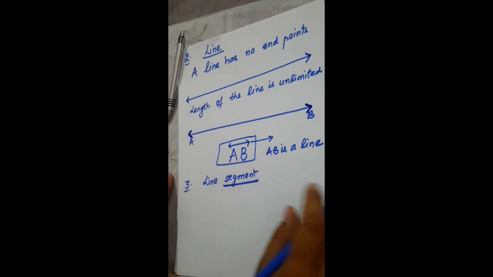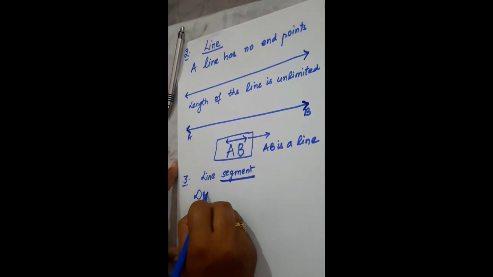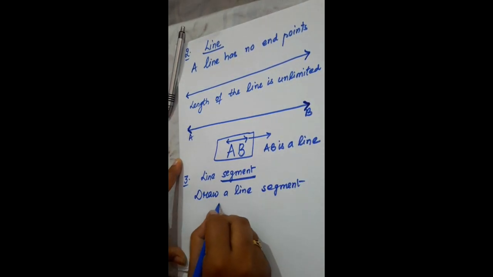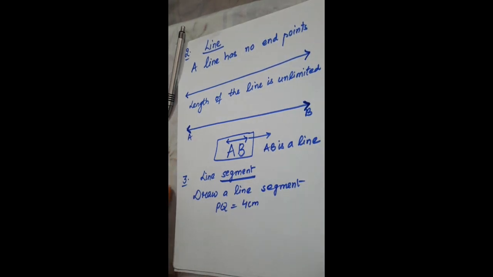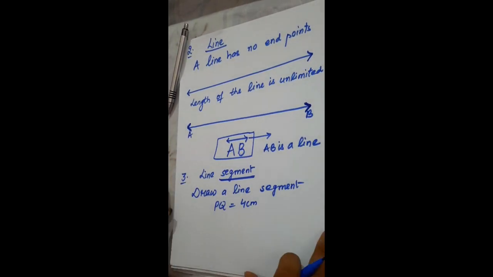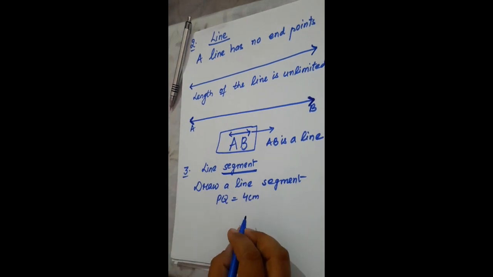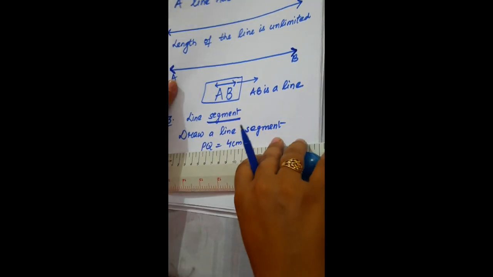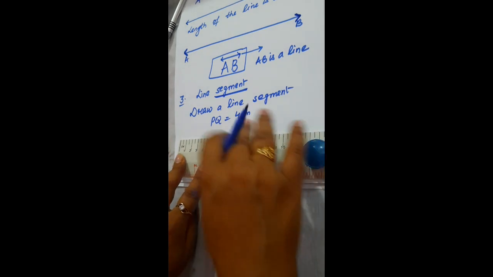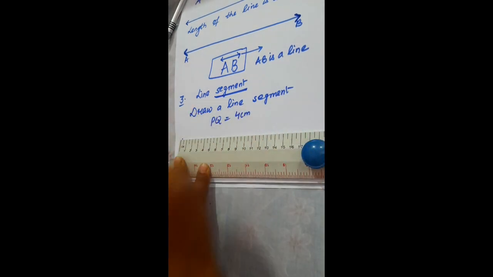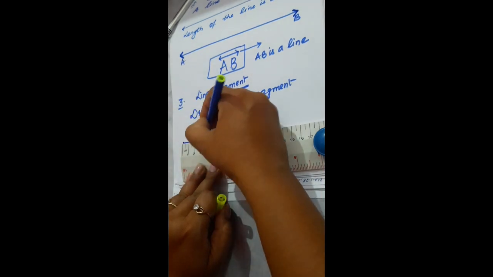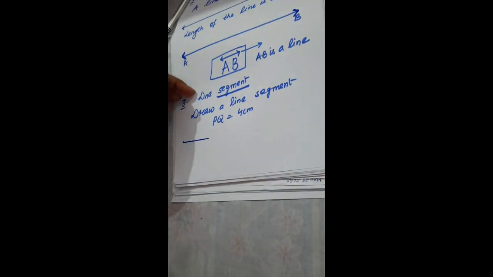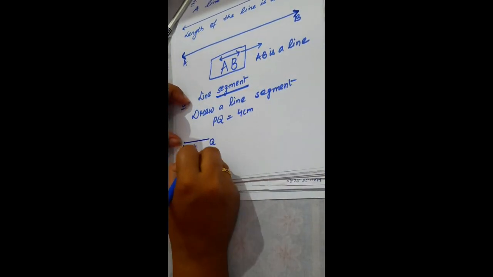Next we have a line segment. Whenever you are asked to draw a line segment PQ 4 centimeter, whatever you do, you always take a scale and place the pointer over here and draw a line up to 4. You always draw a line segment like this. And here I write PQ 4 centimeter.